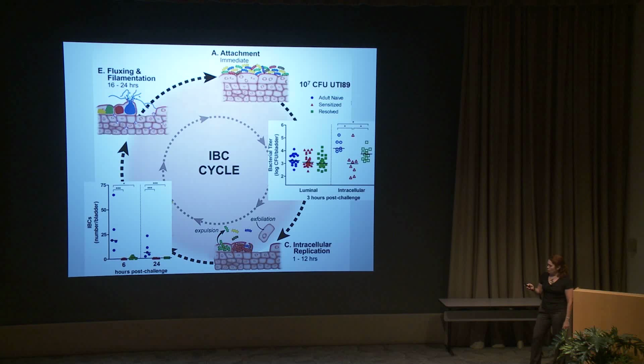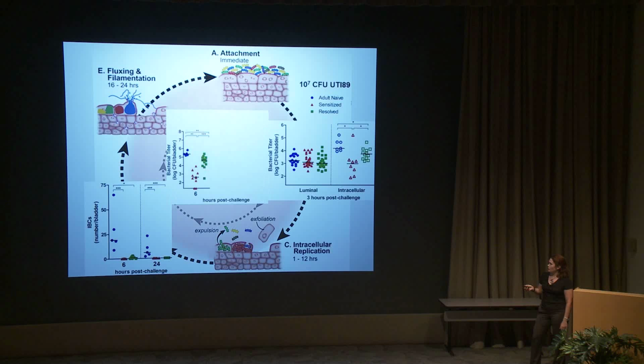So I just took whole bladders and assayed the bacteria. At 6 hours post-challenge, you can see that resolved mice have a lower burden than naive mice do, and sensitized are lower still. Now, this finding parallels the IBC finding at 6 hours. And remember, each IBC can contain 10 to the 4th to 10 to the 5th bugs. However, by 12 hours, we see that the naive mice are starting to get a bit of a boost. The resolved are beginning to clear out. And some of the sensitized mice look like they are trending upwards.